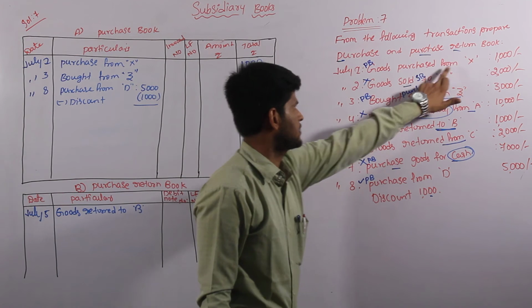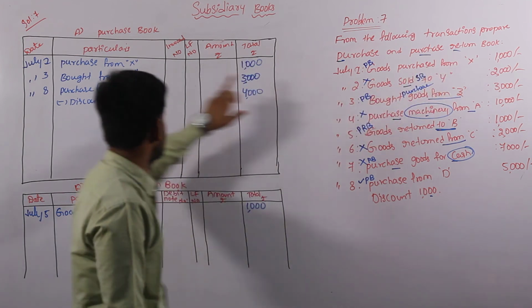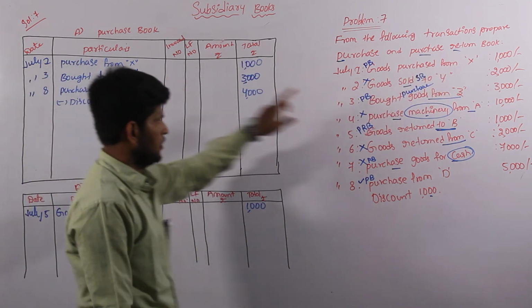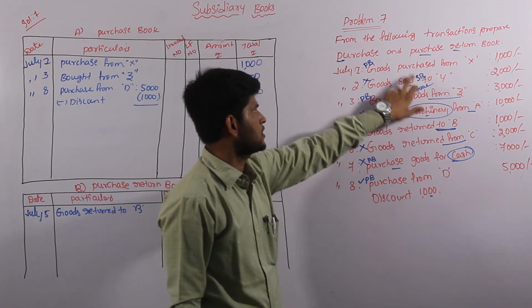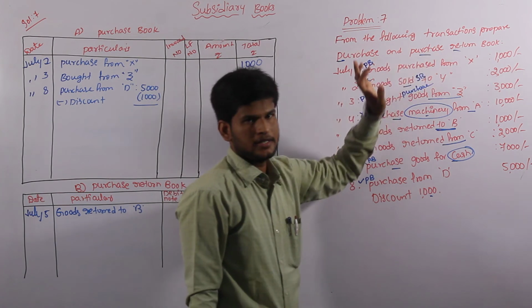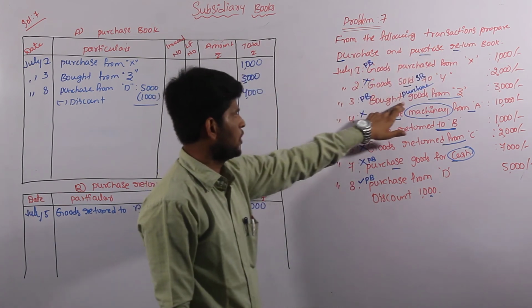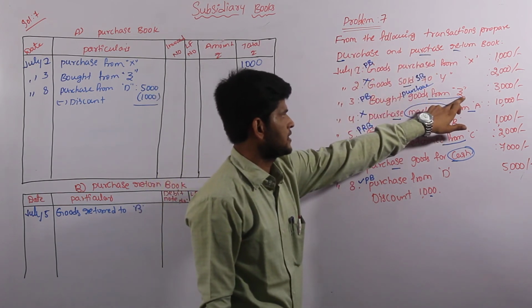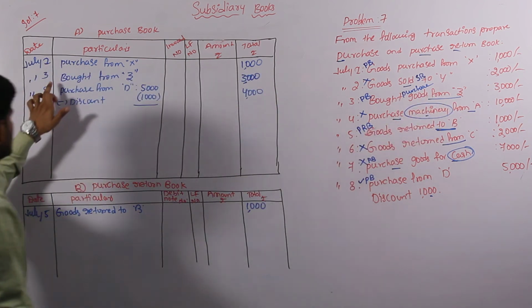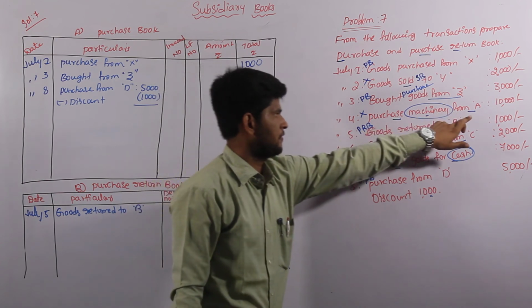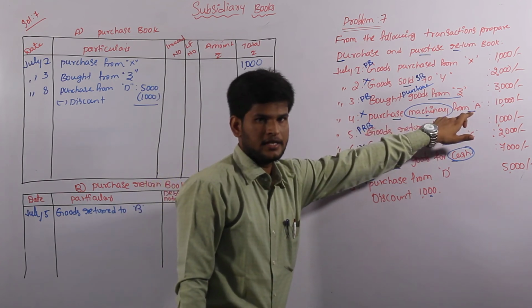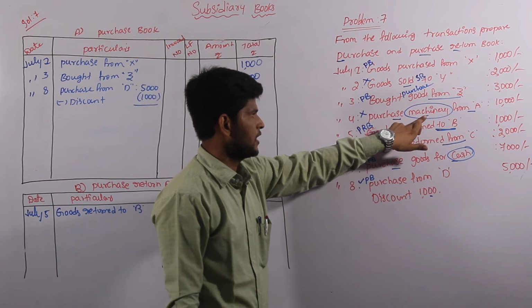Purchase goods from X, it is a credit purchase transaction, it is already entered. Goods sold to Y, this is a selling transaction, so we have not entered it because we are preparing only purchase and purchase return. And come to the third one, bought goods from Z, it is a credit purchase transaction, so this one also comes under our purchase book. And come to the fourth one, purchase machinery from A, it is also a credit purchase transaction but based on an asset, so we are not considering it.